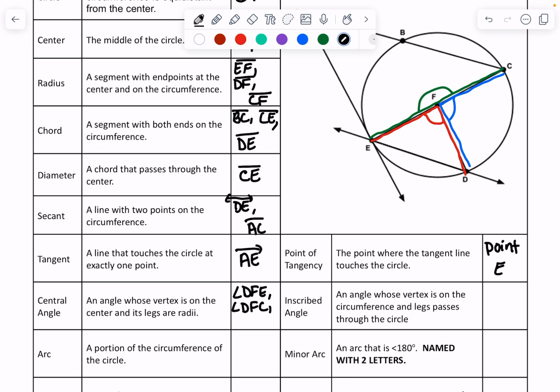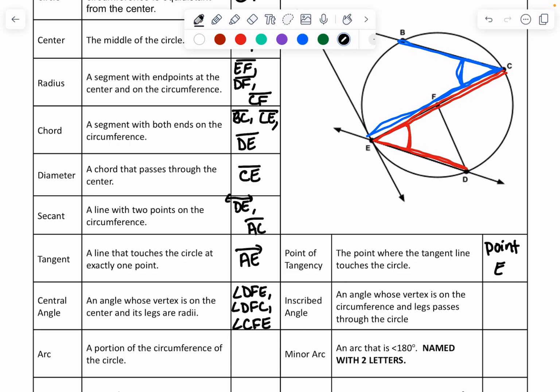Also, remember, angles can be written in reverse, so that blue angle could also be CFD. And then my green angle is CFE. All right, inscribed angles are angles where the vertex touches the outside of the circle. So this is an inscribed angle. So this one here, where that vertex touches the outside of the circle. And so is this one, because that vertex touches the outside of the circle.